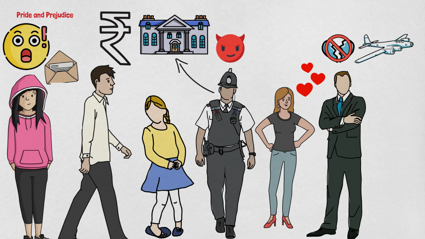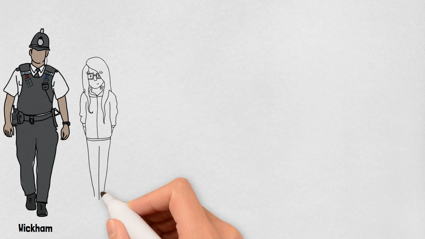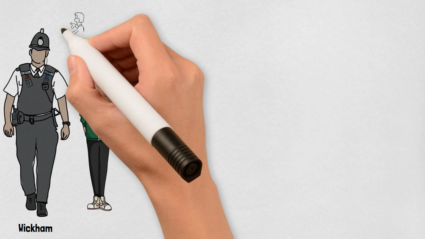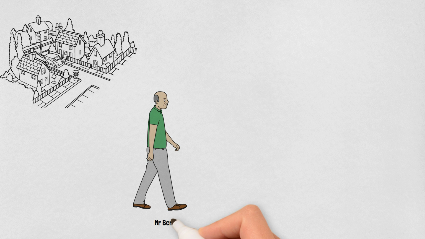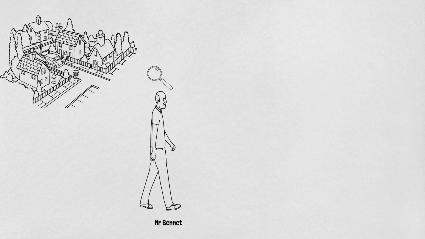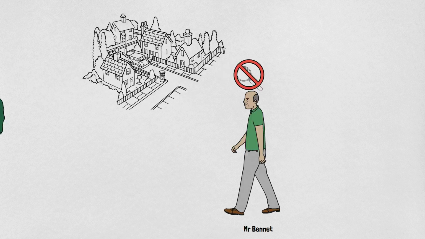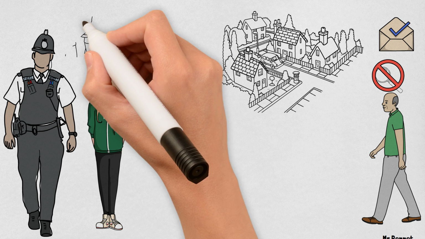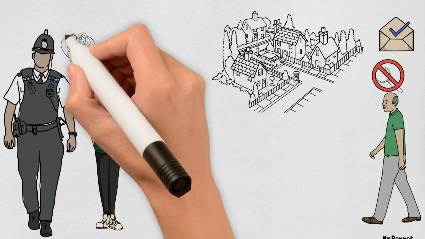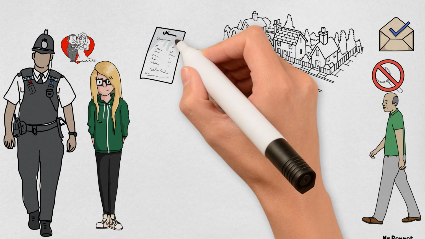Moreover, as the novel moves forward, there comes news that Lydia, one of Bennet's daughters, has eloped with Wickham. Mr. Bennet gets very anxious about it. He searches for Lydia but returns home empty-handed. The Bennet family start losing hope of locating her, but soon a letter comes from Mr. Gardiner, a friend of Mr. Bennet, which reads that the couple has been found and Wickham will marry her, but in return he wants his debts to be paid off.